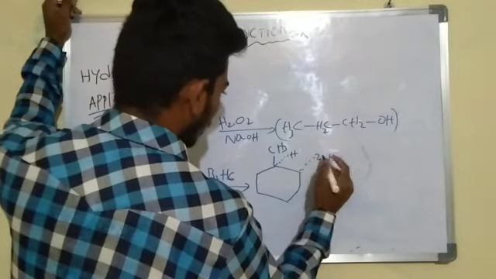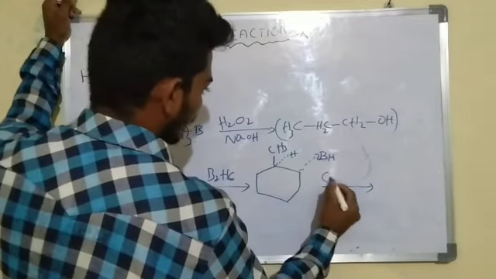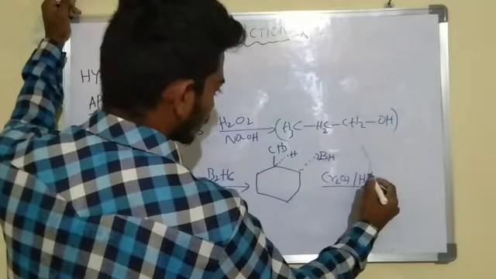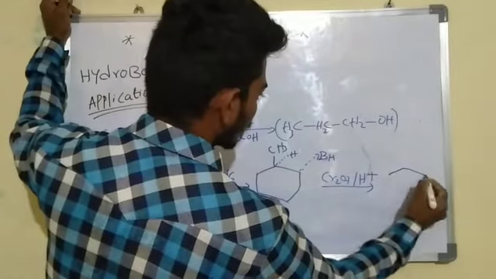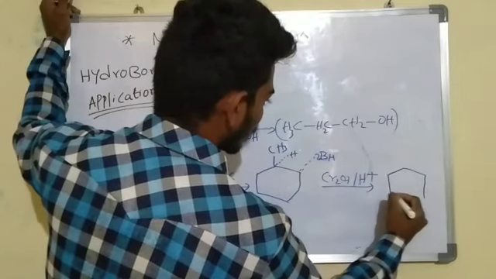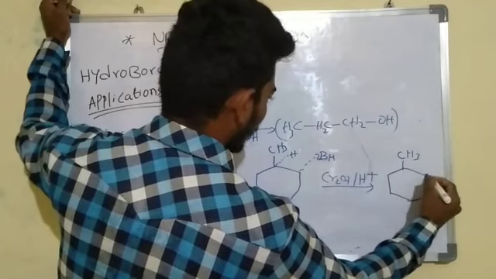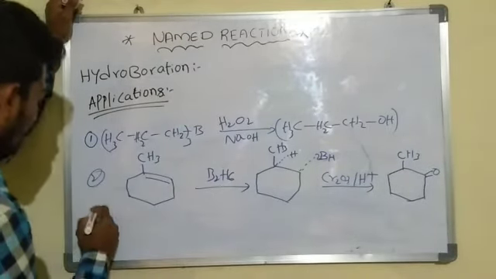This is the B, H, and it is treated with chromate or acid media. It forms a keto form. This is the second application of hydroboration.